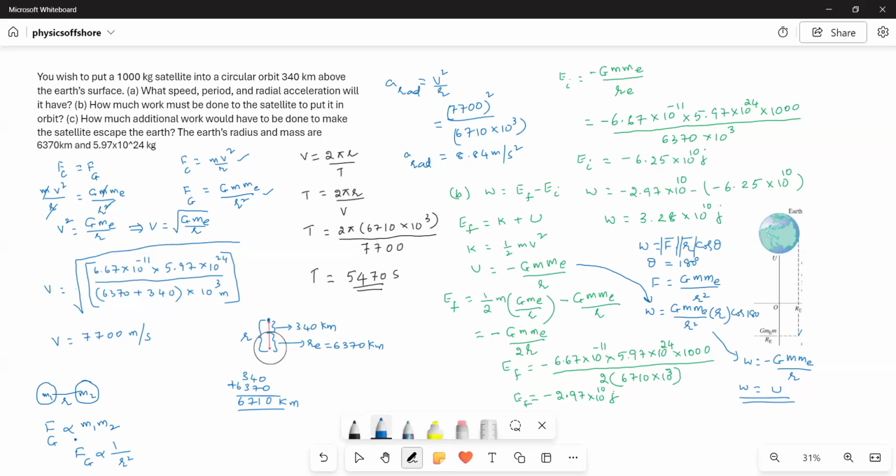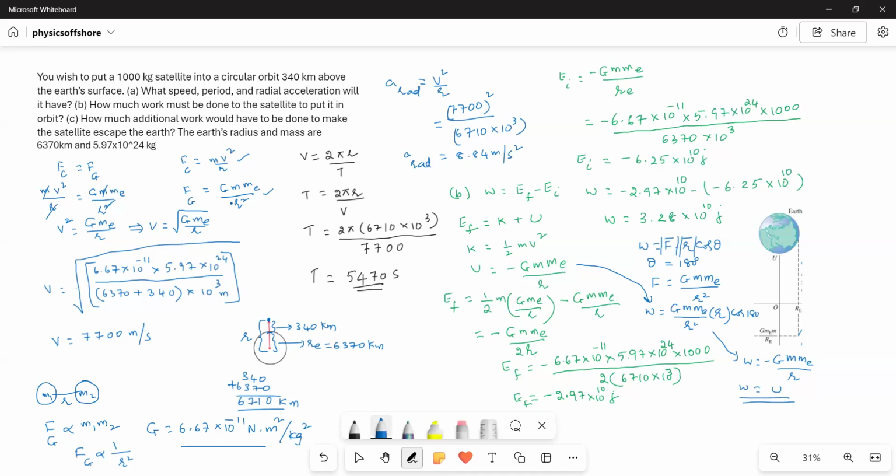To remove the proportionality constant, we introduce the constant G, and G is equal to 6.67 times 10 to the power of negative 11 newton meter squared per kilogram squared.